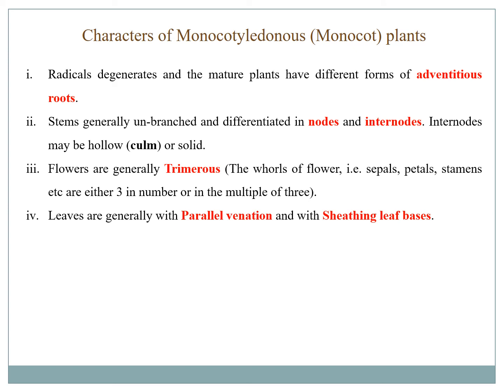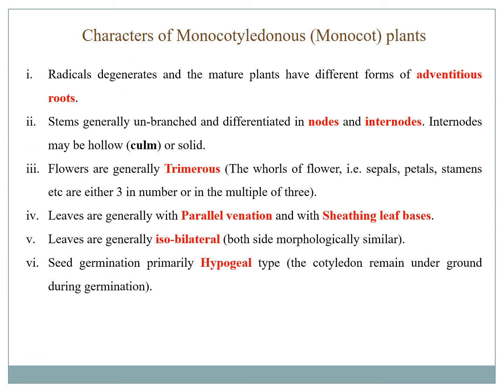The leaves of monocot have parallel venation. That is, all the veins run parallel to each other. There is no branching in them, and their leaf base clasps the stem. That is, the sheathing leaf base is present. The leaves are isobilateral. That means the dorsal and ventral surfaces of the leaf are morphologically and histologically similar.